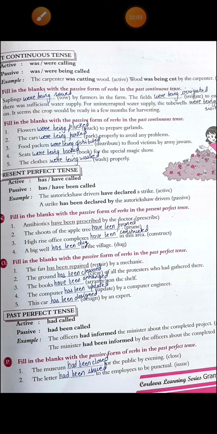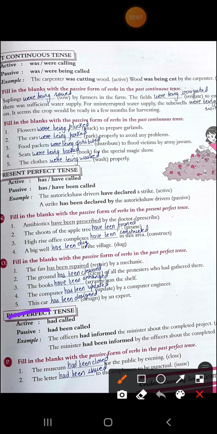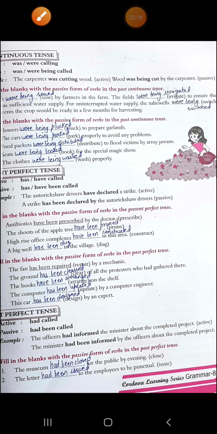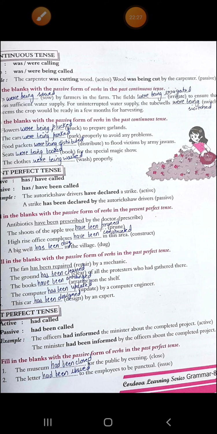Alright. Next is past perfect tense. If it is in active voice, in which form it is written? Had called, and passive, had been called. Okay. See the examples. The officers had informed the ministers about the completed project. In passive, the minister had been informed by the officers about the completed project.